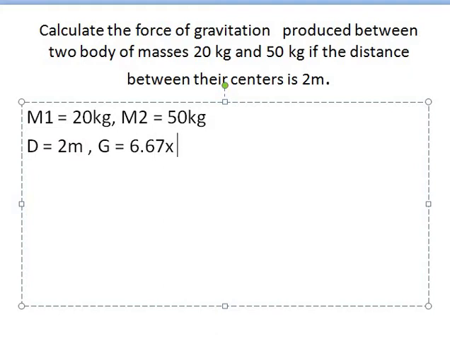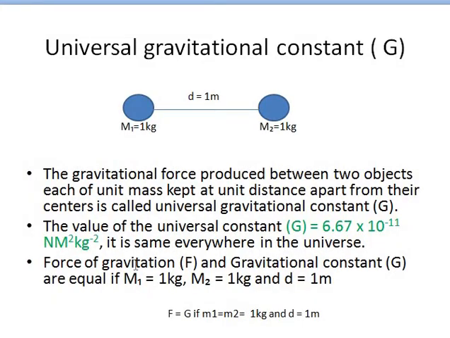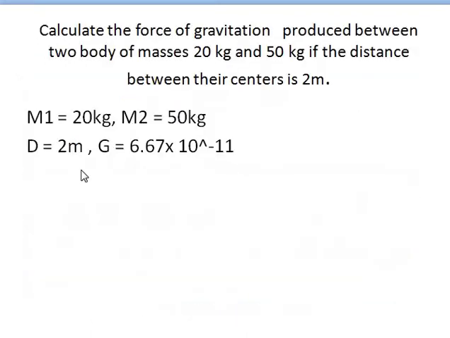6.67 times 10 to the power minus 11. Okay, and the unit, you copy it from here. Control C. Okay, next slide.